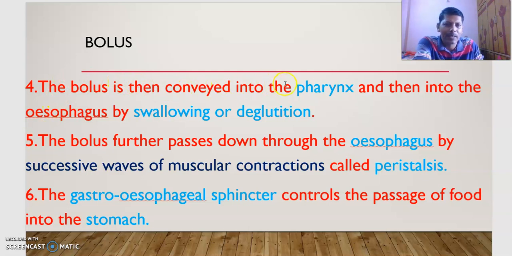The bolus is then conveyed into the pharynx. From the buccal cavity, the bolus is transported into the pharynx, then into the esophagus, the food pipe, by swallowing, otherwise called deglutition. The bolus which is formed in the buccal cavity is transported into the pharynx, then into the esophagus, commonly called the food pipe, by swallowing or deglutition. The bolus further passes down through the esophagus.